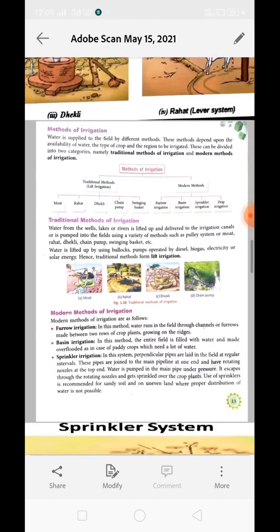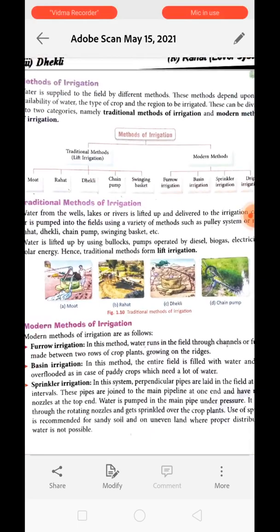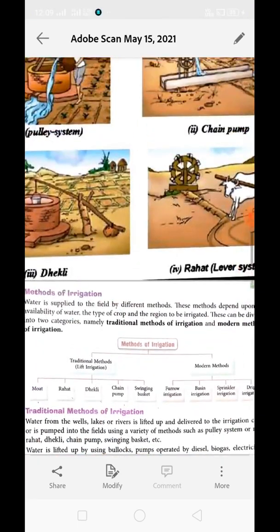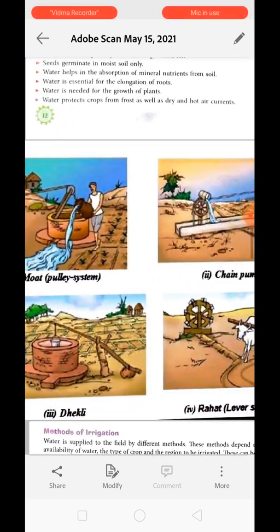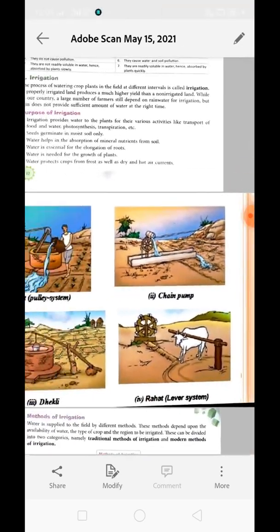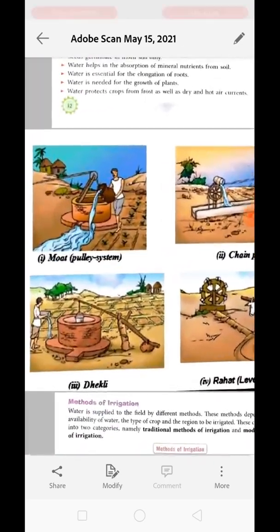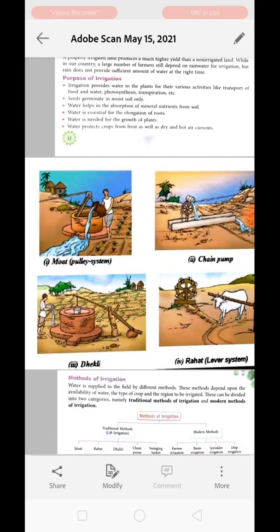Understand? Now see over here, we have some traditional methods. Okay, in these pictures you can see water is provided in the field by different methods like moat, chain pump, Dhekli, Rahat. Okay, water from the well or lake or river is lifted up and delivered to the irrigation canal or is pumped into the field by using a variety of methods. Okay, in such methods the examples are moat, chain pump, Dhekli and Rahat.